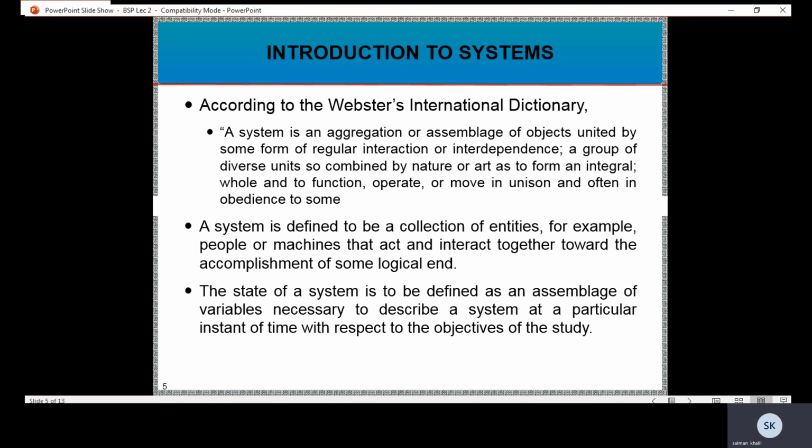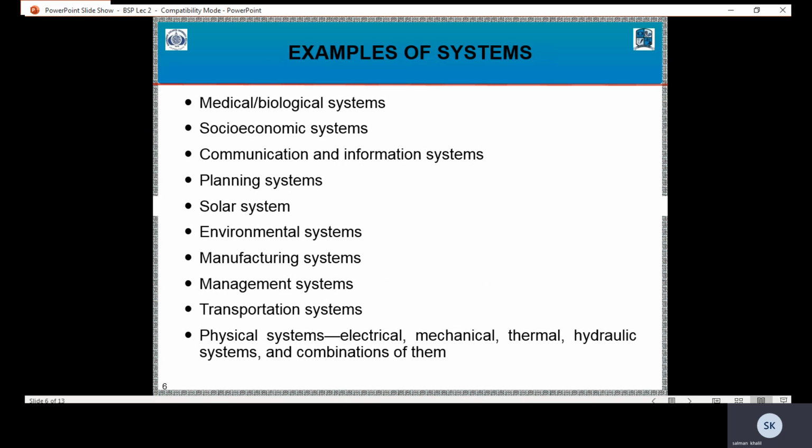The state of a system is defined as an assemblage of variables necessary to describe a system at a particular instant of time with respect to the objectives of the study. Examples of systems are medical or biological systems, socioeconomic systems, communication and information systems, planning systems, solar system, environmental system, manufacturing system, management system, transportation system, physical systems, electrical, mechanical, thermal, hydraulic systems, and combinations of them.